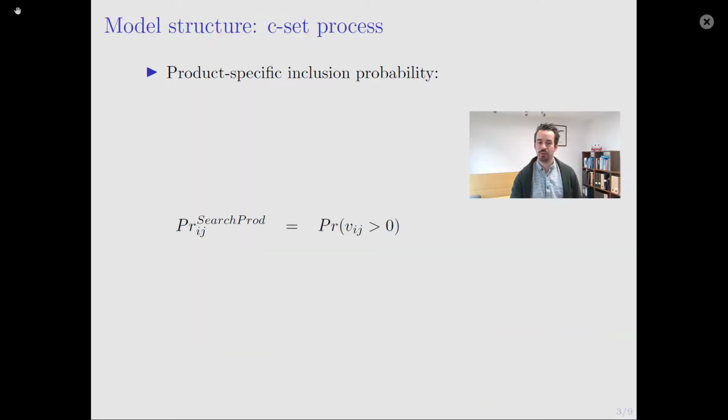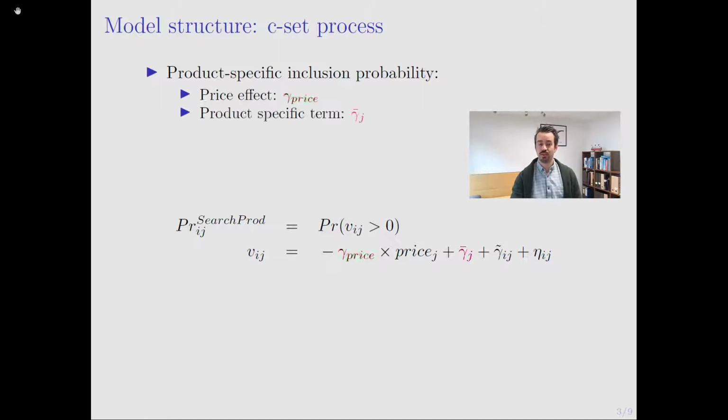In particular, the way we're going to model the consideration set process, and in particular the product-specific inclusion probabilities, is as follows. We're going to assume that the function Vij is given by the following formula. Hence, this inclusion probability depends first on price. Second, it depends on a product-specific term, a bit like a product fixed effect that allows certain products to be generally more likely to be searched. It's also going to depend on an IID extreme value error term that's largely there for computational convenience.